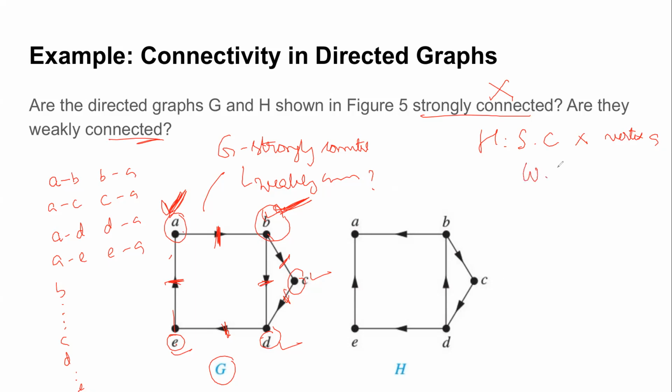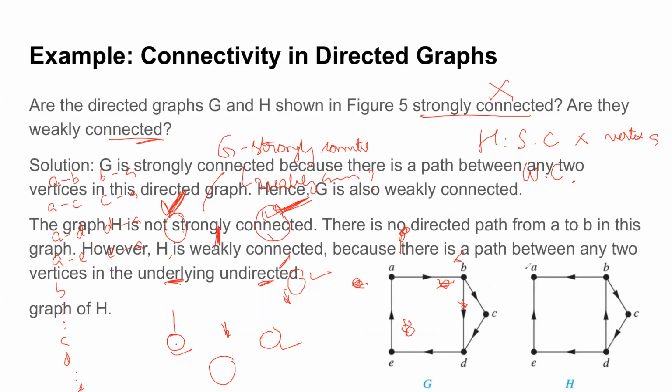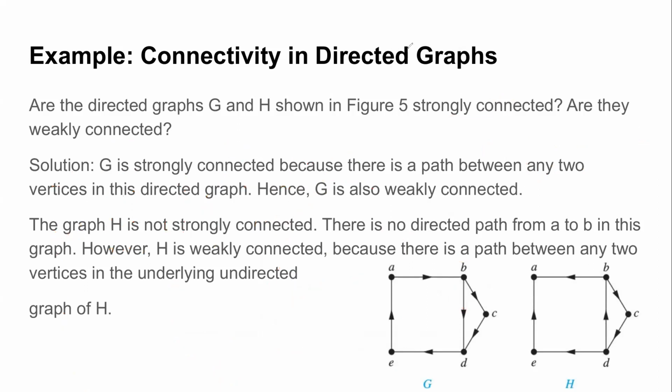But if I have to say weakly connected, is it weakly connected? For that, I just have to ignore the directions and see that there's an edge, right? Yes, it is weakly connected, because if you ignore the direction of edges, then you have an edge between all pairs of vertices. So G is strongly connected because there's a path between any two vertices in both directions. And if it is strongly connected, it's automatically also weakly connected, right?